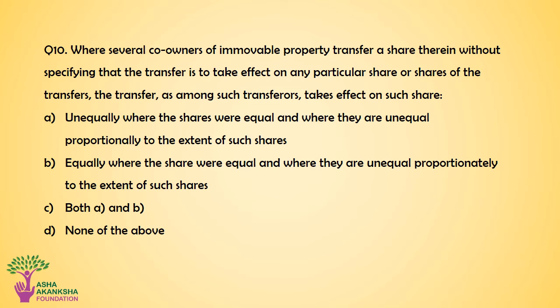Question number 10. Where several co-owners of immovable property transfer a share therein without specifying that the transfer is to take effect on any particular share or shares of the transferors, the transfer, as among such transferors, takes effect on such share: Option A. Unequally, where the shares were equal and where they are unequal proportionately to the extent of such shares. Option B. Equally, where the shares were equal and where they are unequal proportionately to the extent of such shares. Option C. Both option A and option B. Or option D. None of the above.